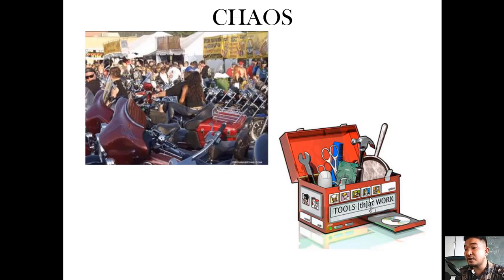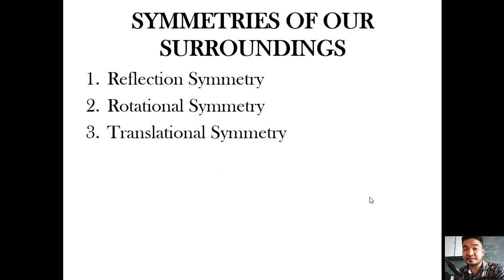Chaos frequently involves fractals. Examples of chaotic patterns in nature can be seen in cloud streets, tornadoes, and mollusk shells. So those are the four different patterns that we have in this unit.